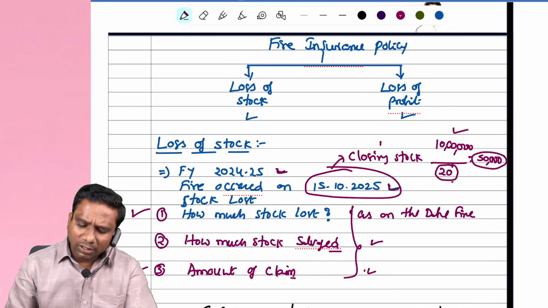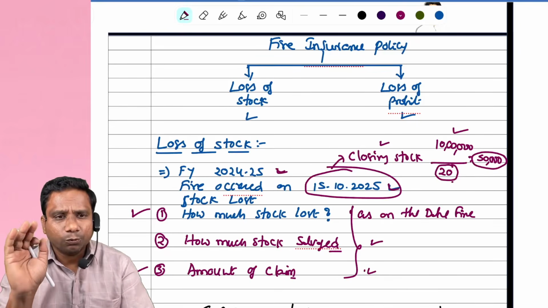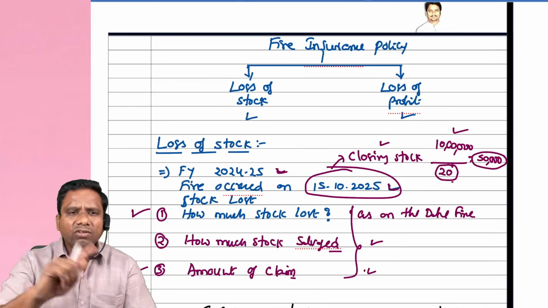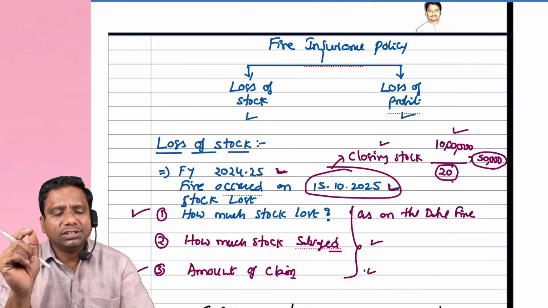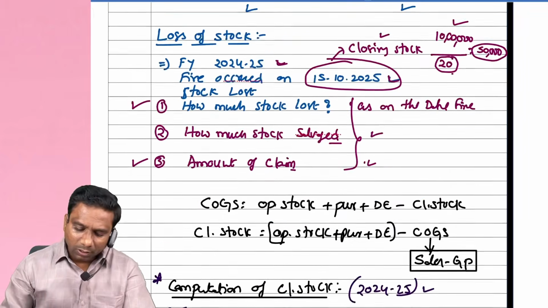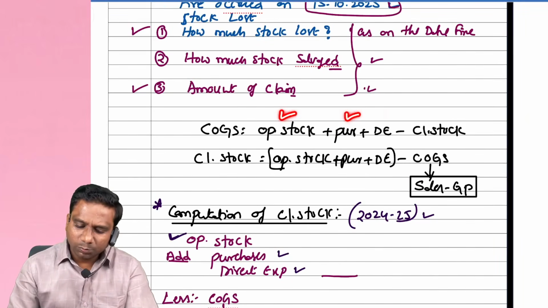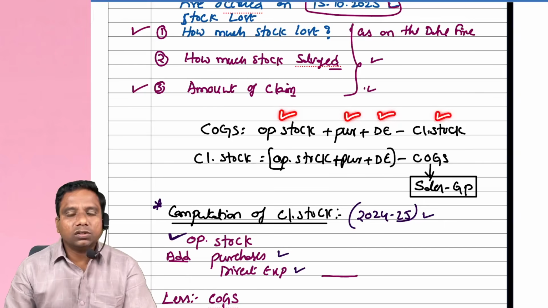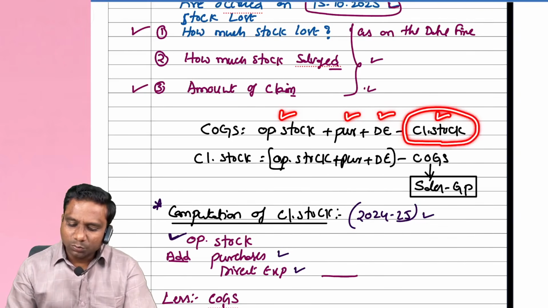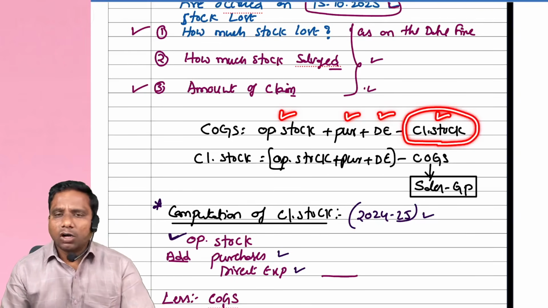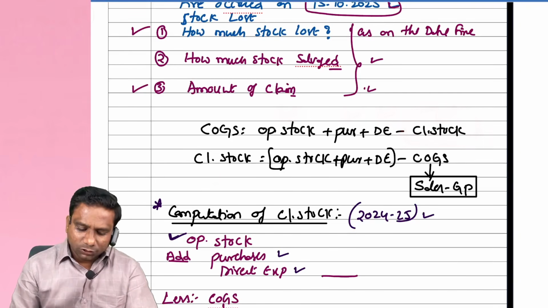Generally, to calculate closing stock, what is the formula we have? We have the COGS formula, cost of goods sold. Cost of goods sold is equal to opening stock plus purchases plus direct expenses minus closing stock. From this formula, we can calculate closing stock.